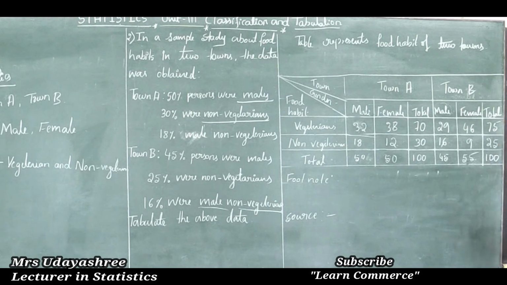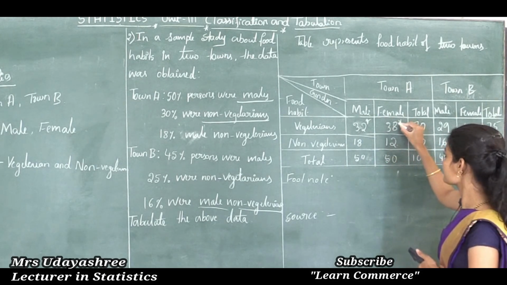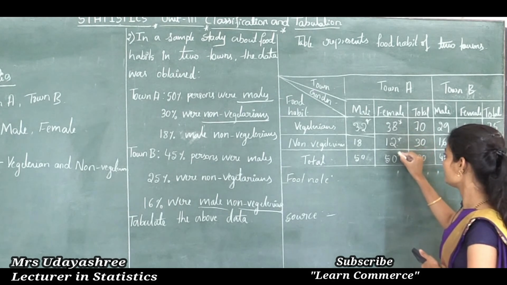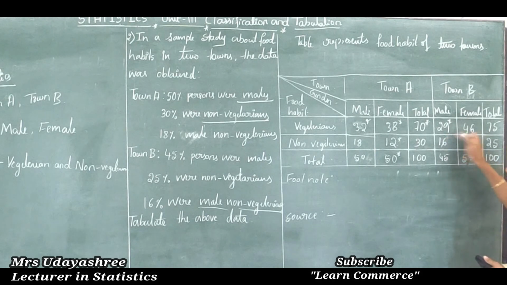Now I just cross-check this observation. See, 75 plus 25 is 100, 46 plus 9 is 55, 29 plus 16 is 45. Next I will cross-check like this. So 29 plus 46 is 75, 16 plus 9 is 25, 45 plus 55 is 100. See here, these are calculated values. This is the given value, no? Yes, these are the calculated values.